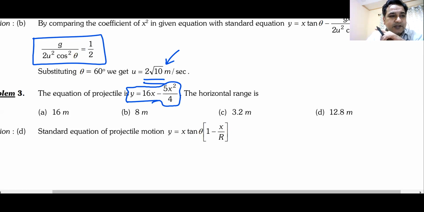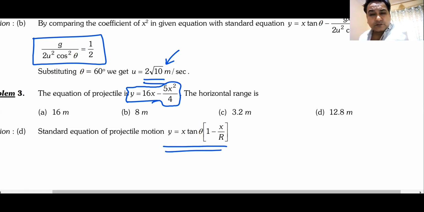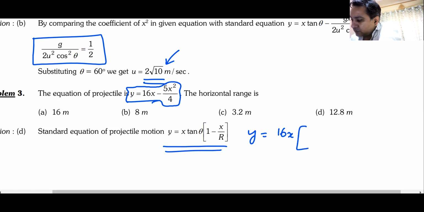How did you solve it, beta? So basically what I've done, I am going to compare it with this equation. To compare, I have to write it in the same form. So I'll write it like this: y is equal to 16x taken out, 1 minus 5 by 4x divided by 16. That is what I will get.